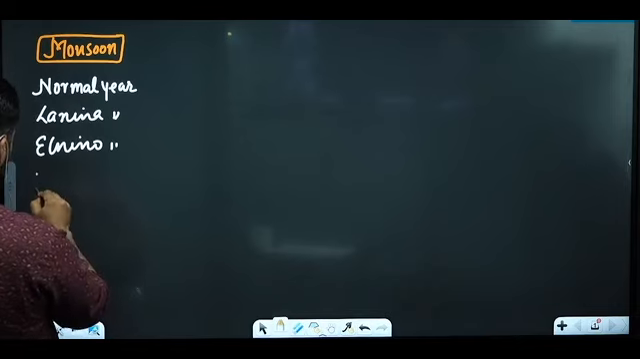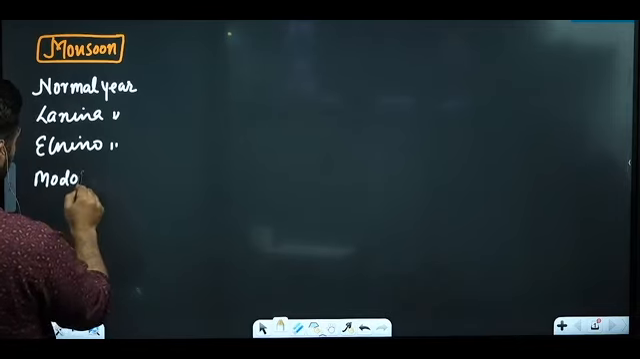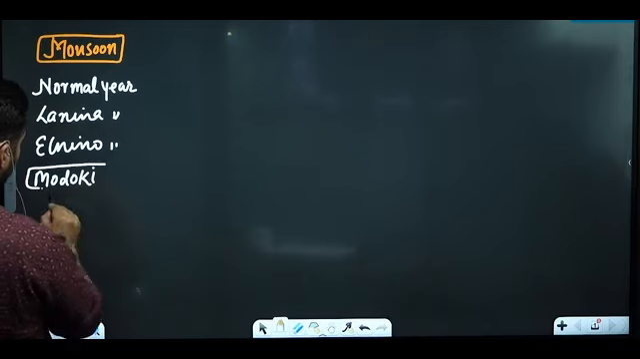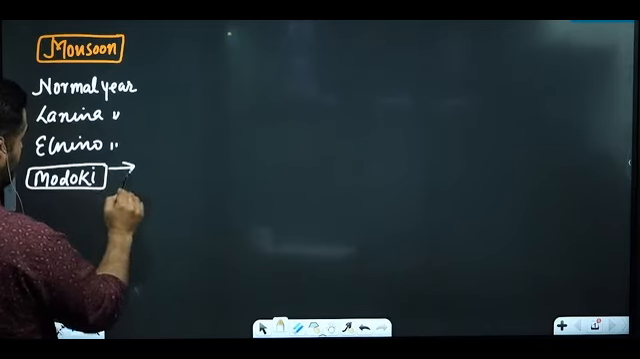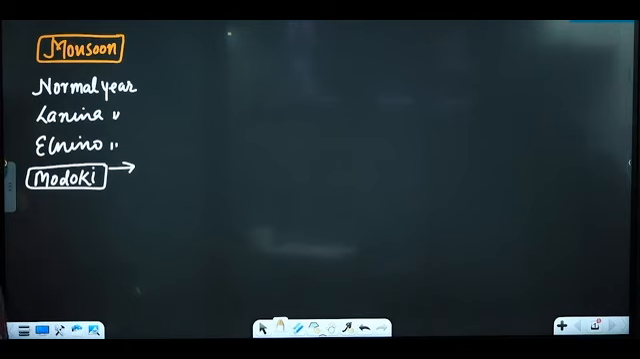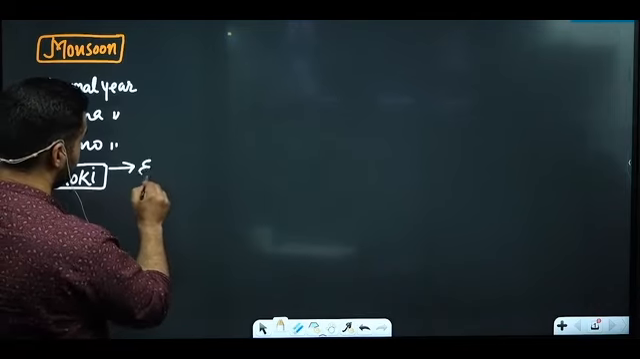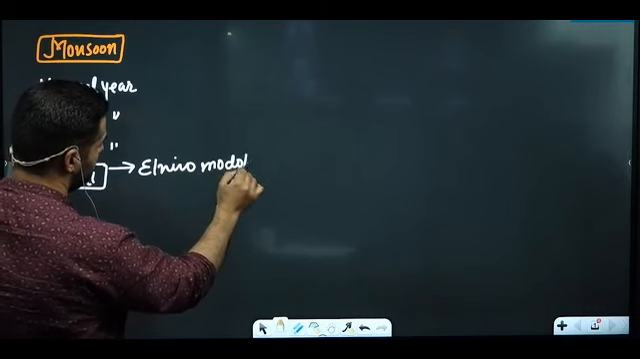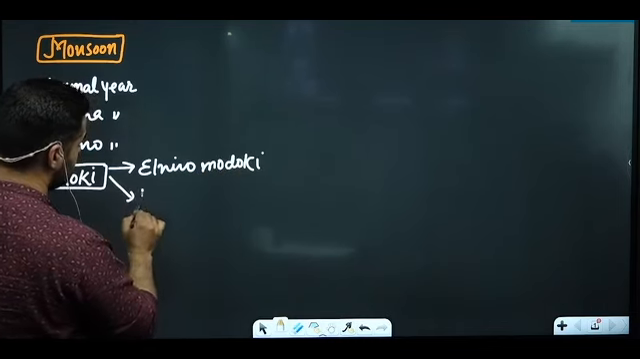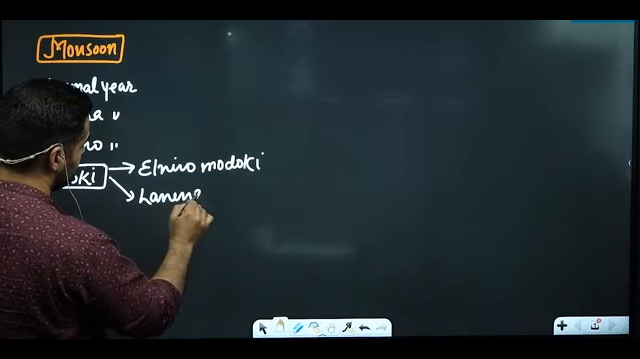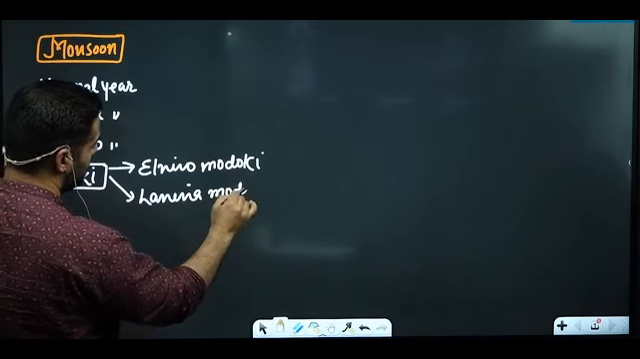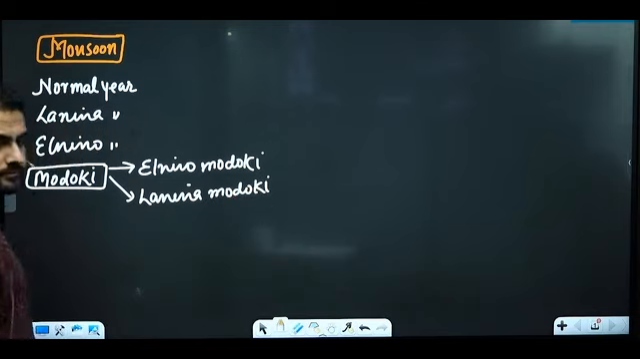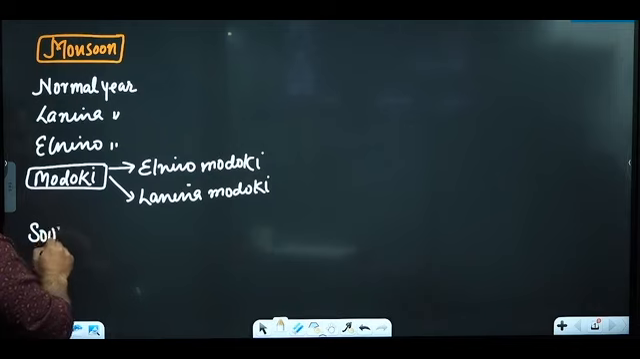Then we'll be discussing about Modoki. We have El Nino Modoki, La Nina Modoki. Then we'll be discussing about Southern Oscillation.